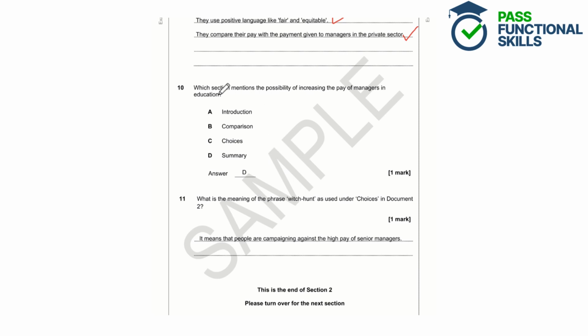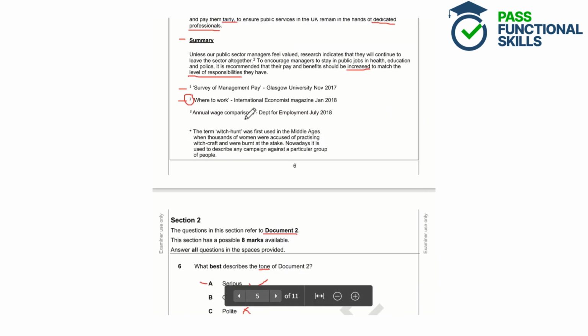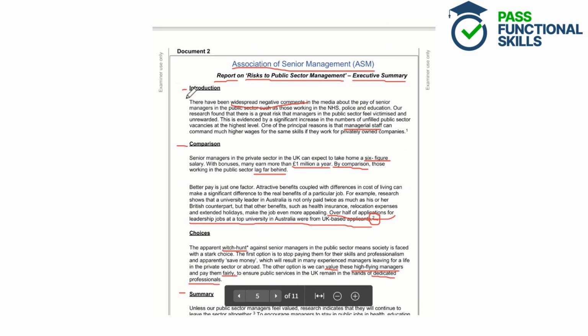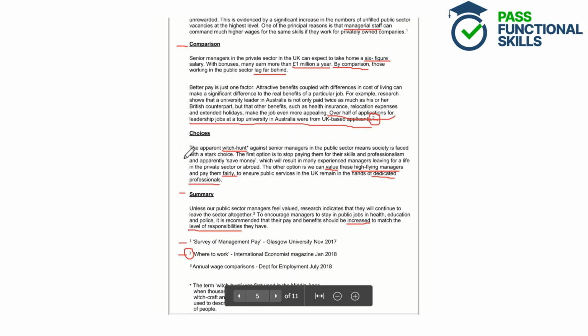So we're looking for the section of the document which mentions the possibility of increasing the pay of managers in education. And these are the different sections that we've got. So we can see, if we scroll up to the document, that these are the different subheadings. The document is divided into sections using these subheadings, and we need to work out which section talks about the possibility of increasing the pay.